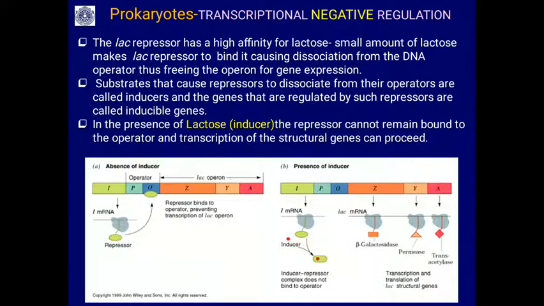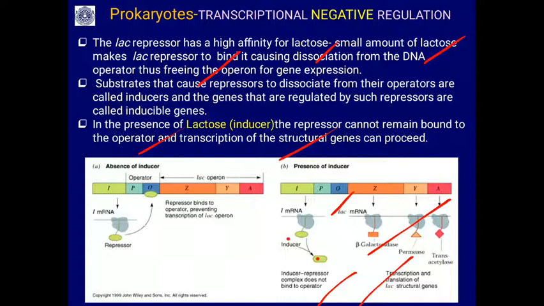The lac repressor has a high affinity for lactose. Even a small amount of lactose in the medium, the lac repressor binds, causing dissociation. When lactose is present, what happens? You can see lactose will bind with this repressor protein so that it dissociates from the operator region. It can no longer bind the operator, so the operon is turned on. So all these enzymes are produced, and they bring about lactose metabolism. With the lactose inducer, the repressor cannot remain bound to the operator. Transcription of the structural genes can proceed.